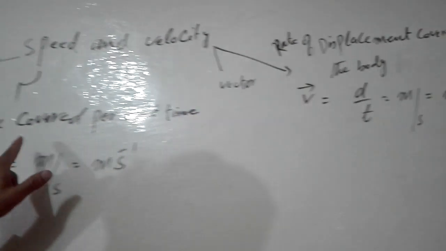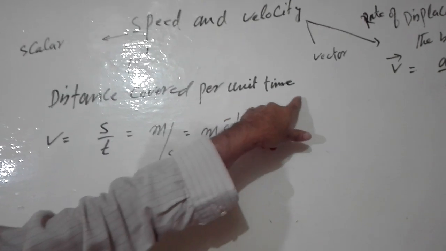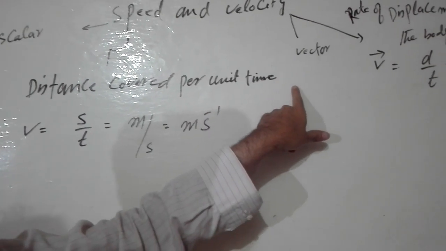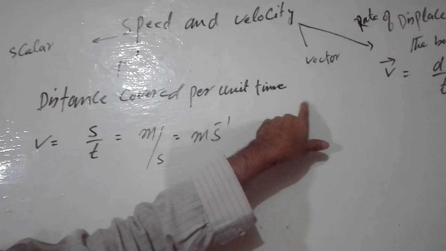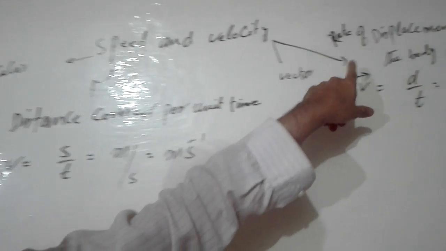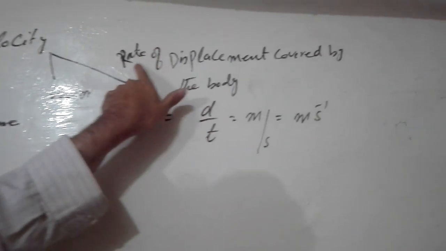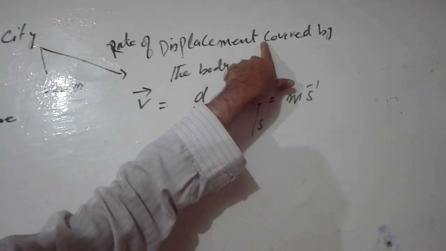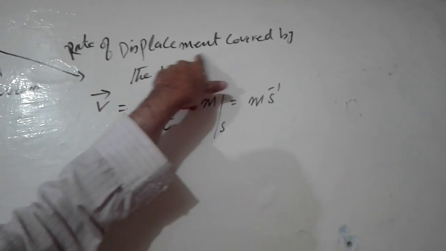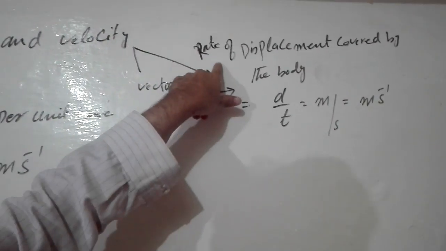You can also define velocity in other terms: distance covered by the body per unit time in some certain direction, in some specific direction. That is also a velocity. This is another definition of velocity. But in your book, the definition is this: rate of displacement covered by somebody is known as velocity. So clearly velocity is a vector quantity.